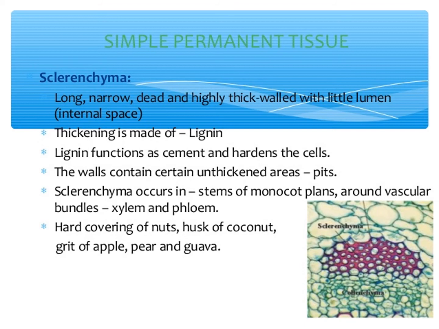Sclerenchyma fibers are elongated sclerenchyma cells, usually with pointed ends. Their walls are lignified. Fibers are abundantly found in tree plants.